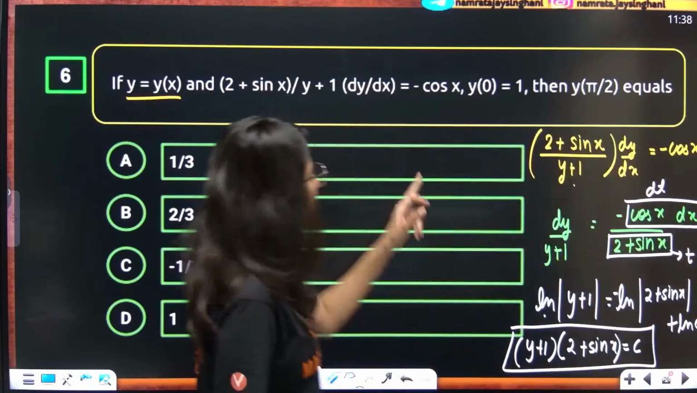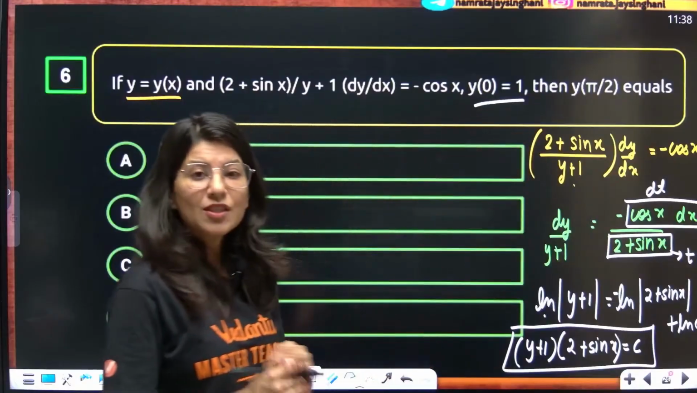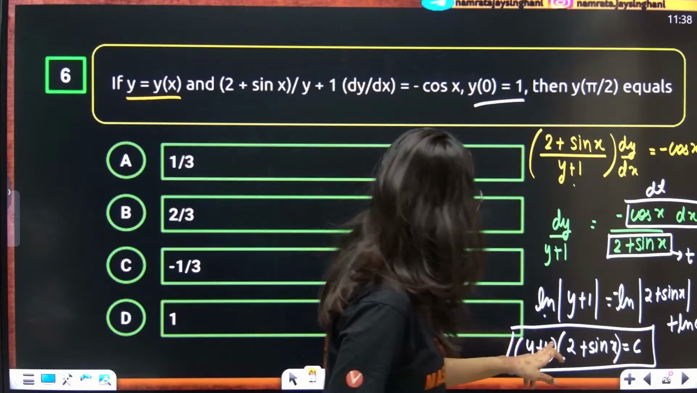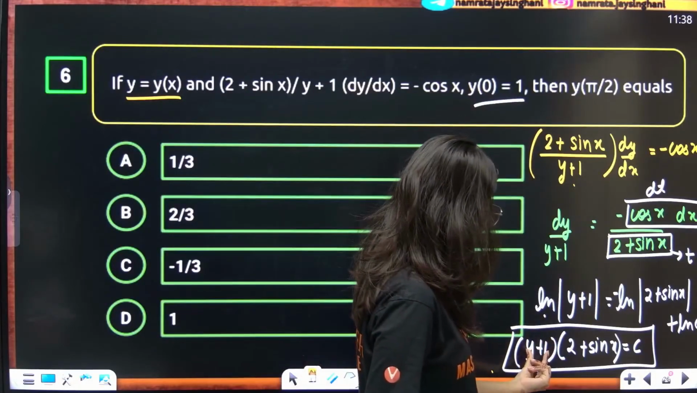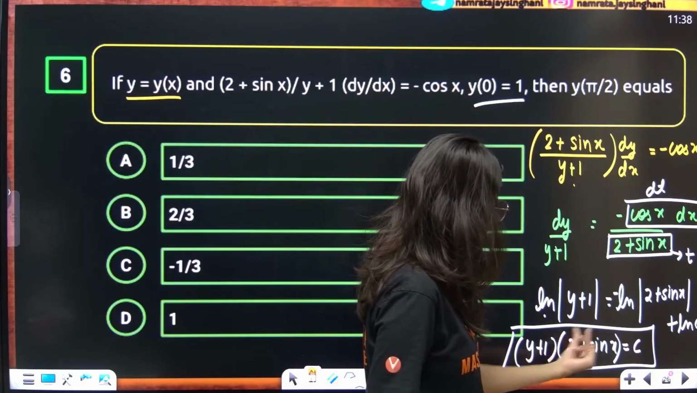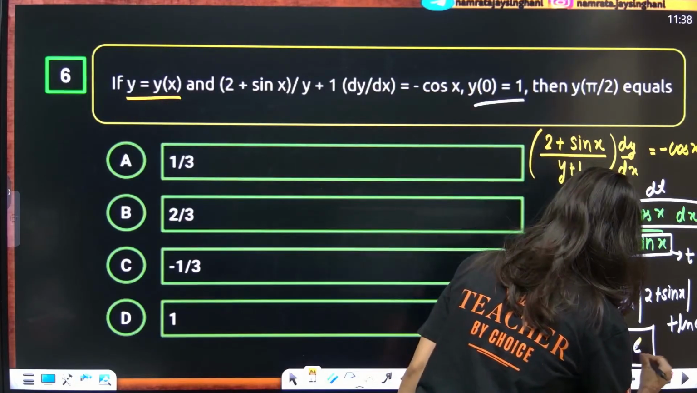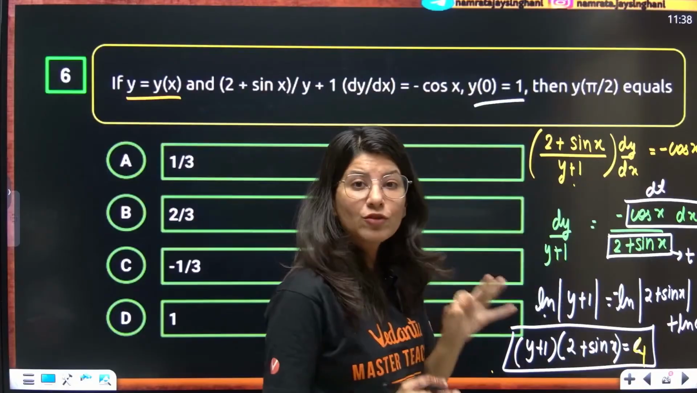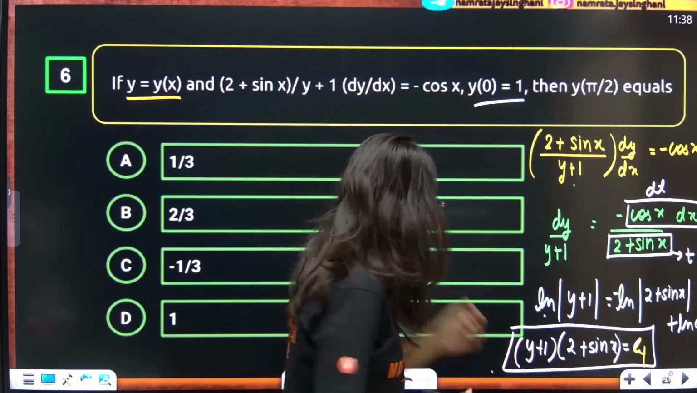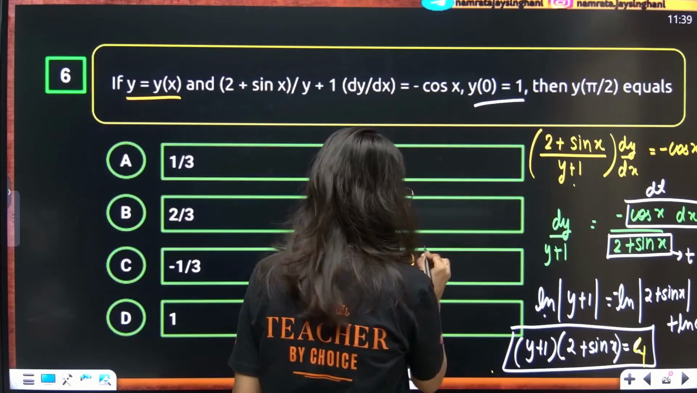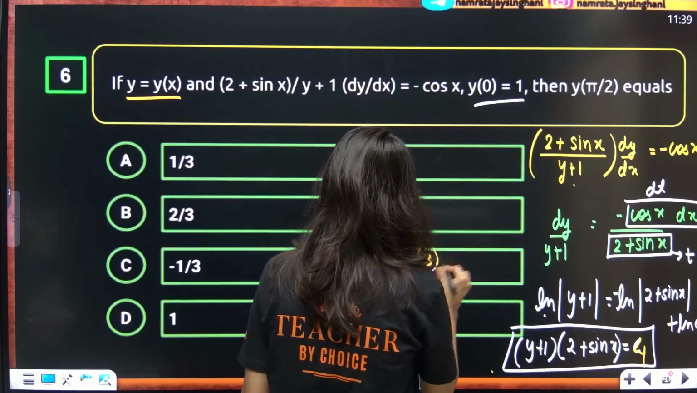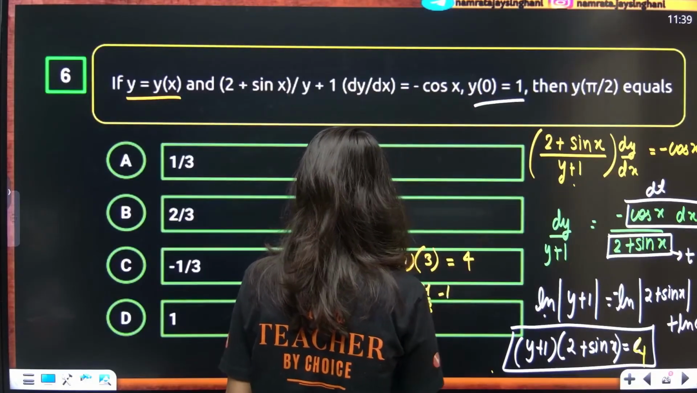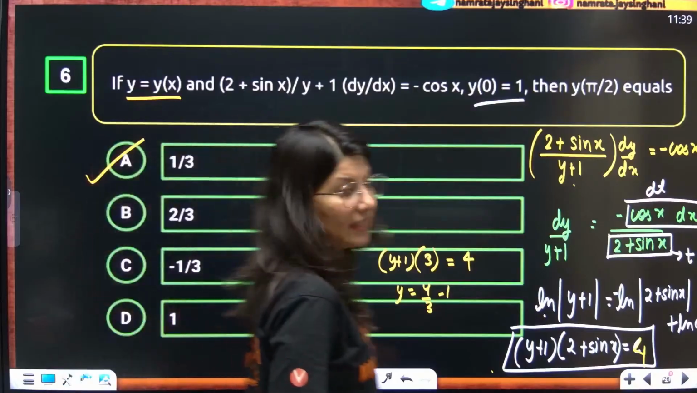Now as per the question, y of 0 is 1. That means you put x equal to 0, you get y equal to 1. So this is 2, and this is 2 plus 0. So 2 2s are 4, c is nothing but 4. Now y of pi by 2, that means you put x equal to pi by 2. So y plus 1 into 2 plus 1, 3, is equal to 4. So y is equal to 4 by 3 minus 1, that is 1 by 3, option A, absolutely correct.